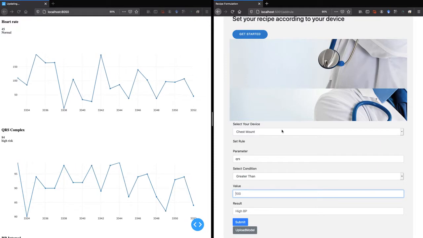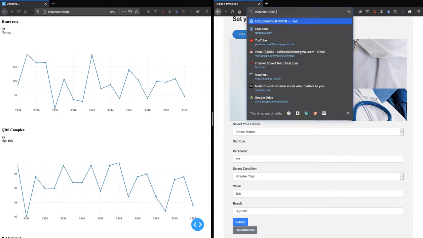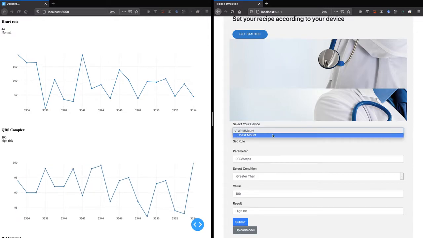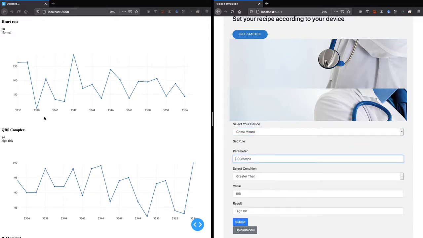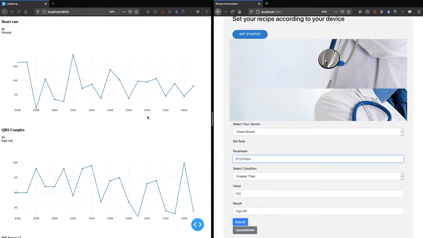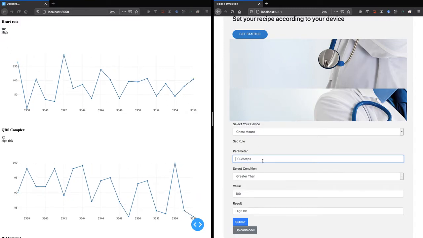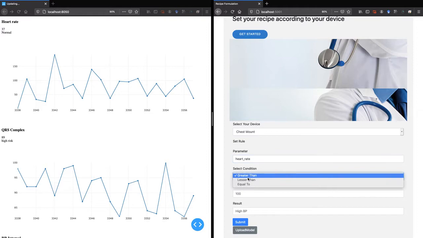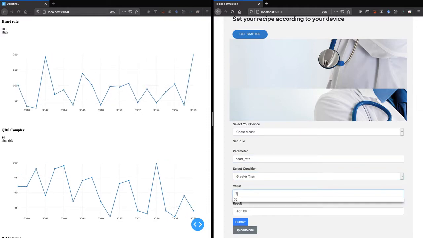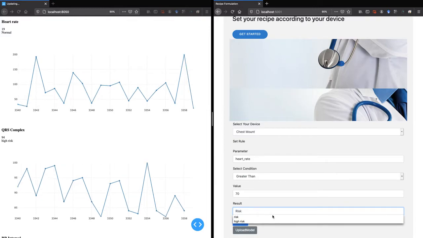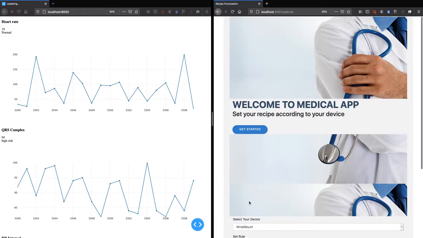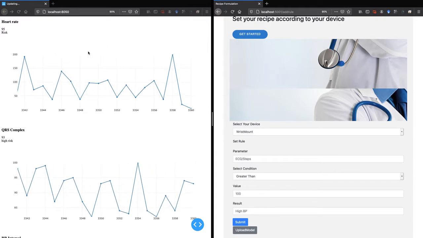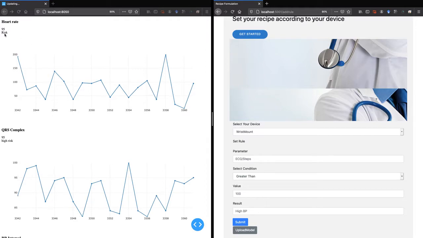On the right hand side, we have the add rule. So what you can do here is you can set a recipe or a rule according to the device and according to the parameters that you are recording. For example, right now if you see, this is the heart rate and it is showing normal for 80. High is when it's more than 100. So let's set a rule which says that if the heart rate is more than, let's say, 70, then we'll call it risk, and let's submit this. So this rule gets stored in the database and immediately is being retrieved by our system here on the left hand side. And now you see, instead of high, the word risk is coming.